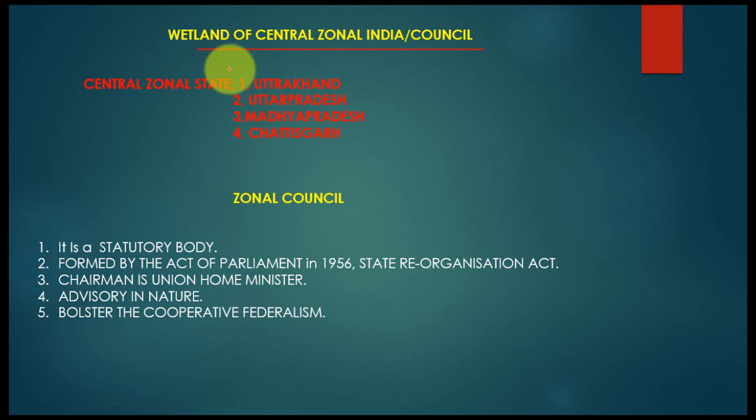So in this particular slide, I just try to make you aware of the Central Zonal states where the following Ramsar sites are found. In the Central Zone there are four states: Uttarakhand, Uttar Pradesh, Madhya Pradesh, and Chhattisgarh. These come under the Central Zonal Council of India.